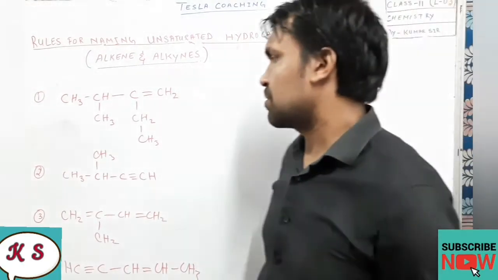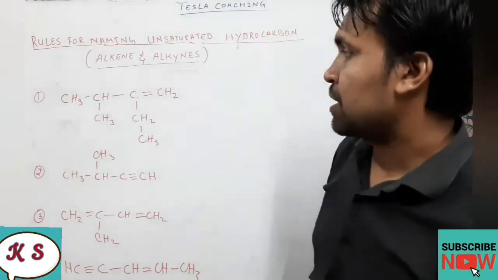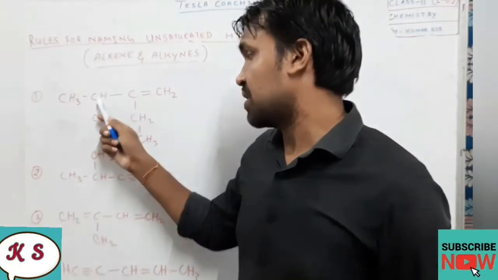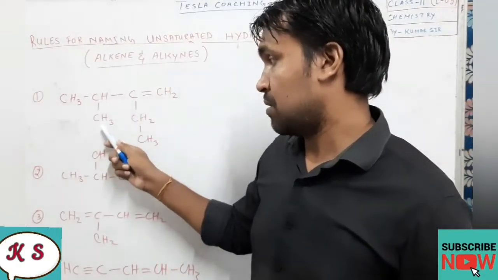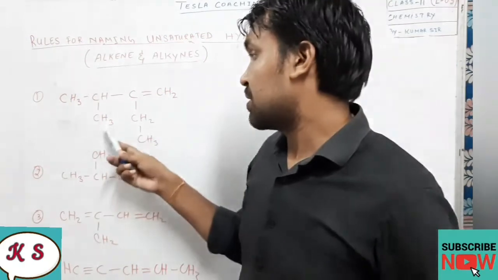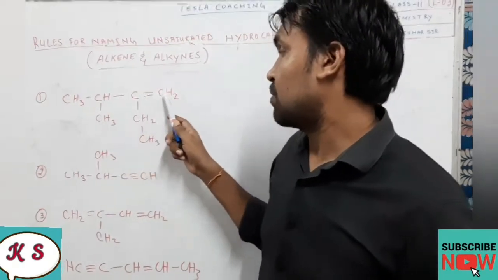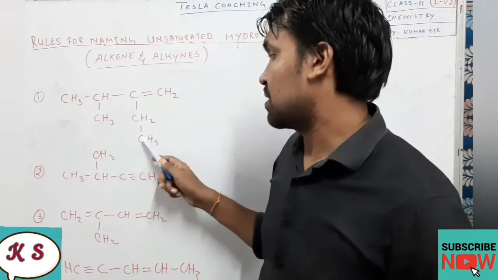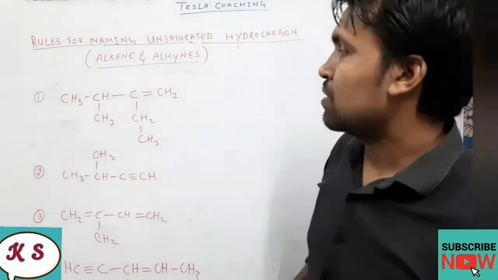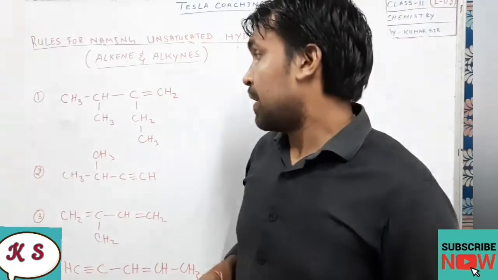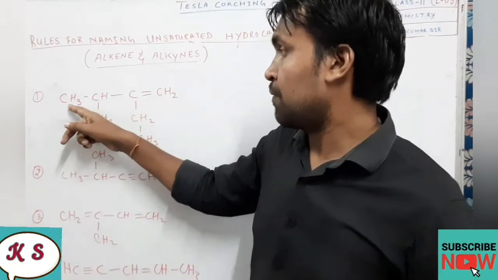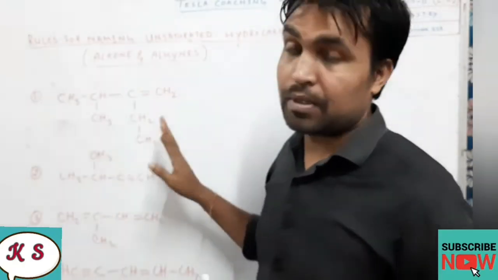When we start with question number 1, you see the first one is CH3CH with a branch, that is a CH3 substituent, again C double bond CH2, CH2, CH3. If we go straight, the number of carbons is 4.